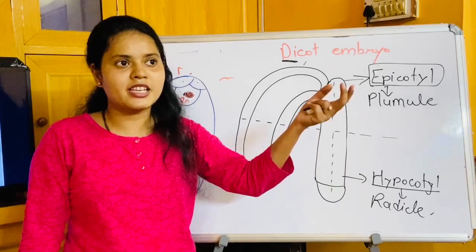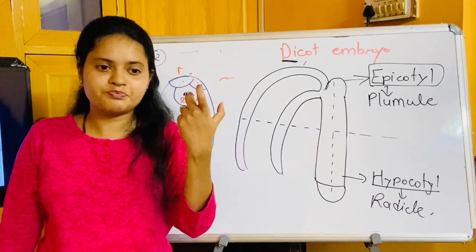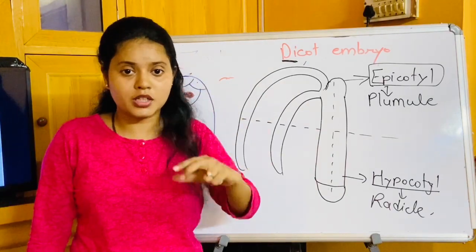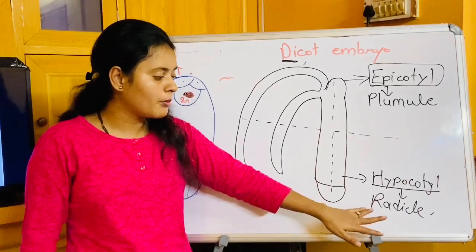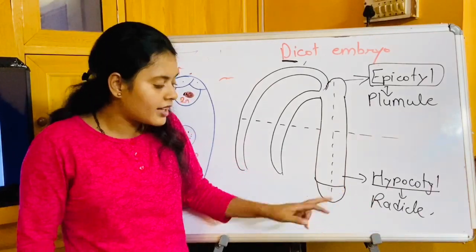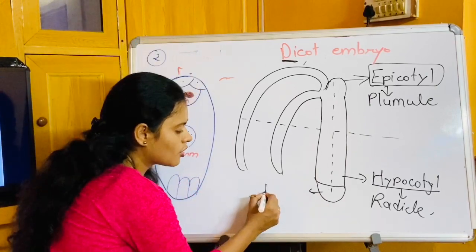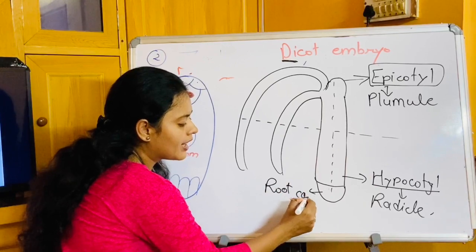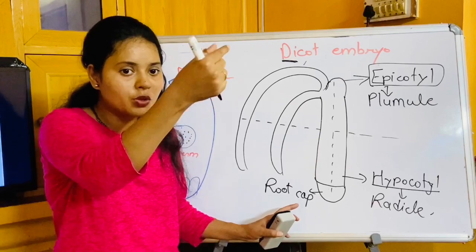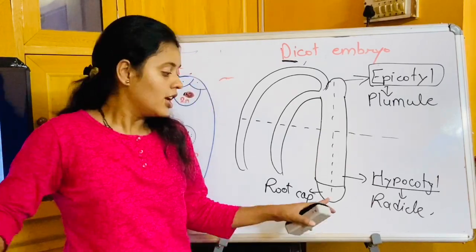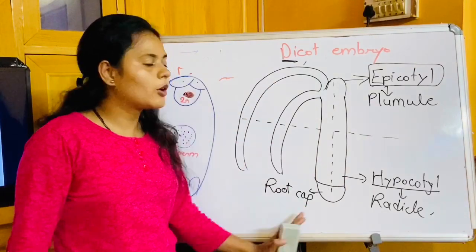So the root, all the portion of the root region, the developing root, further will be having the root hairs, primary root, secondary root, all will be forming by this radicle. Below the radicle there is this portion called the root cap, and this root cap is always protecting the developing root tip, because the root tip has to go inside the soil. So the root tip is getting protection by this root cap. So this is all about the dicot embryo.